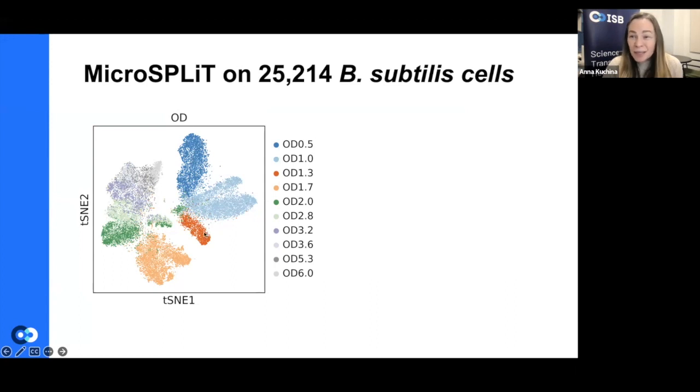But we can see some very interesting things here, where we see this cluster that is very separate from all of the other cells in the same sample. If we look at the sample at optical density 2, only about 10 to 15% of all of the cells within this sample fall in this cluster. Which means 10 to 15% of all cells in the sample do something very dramatically different from all of the other cells in the sample.